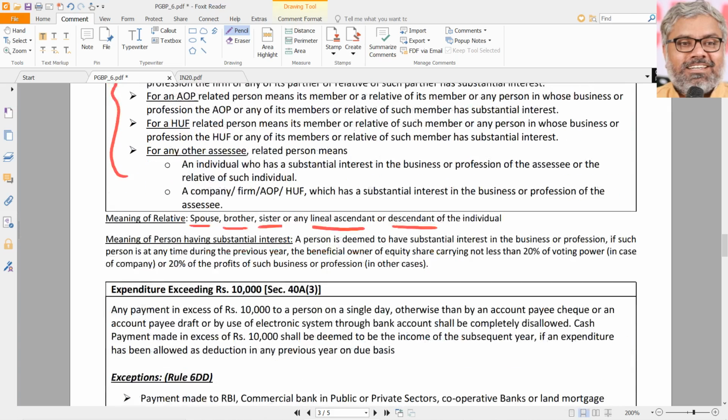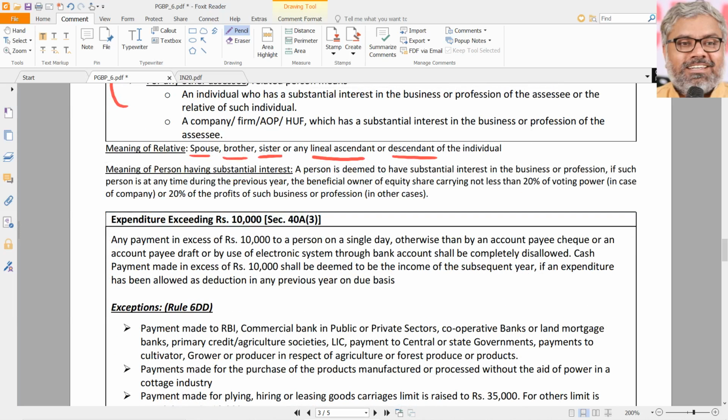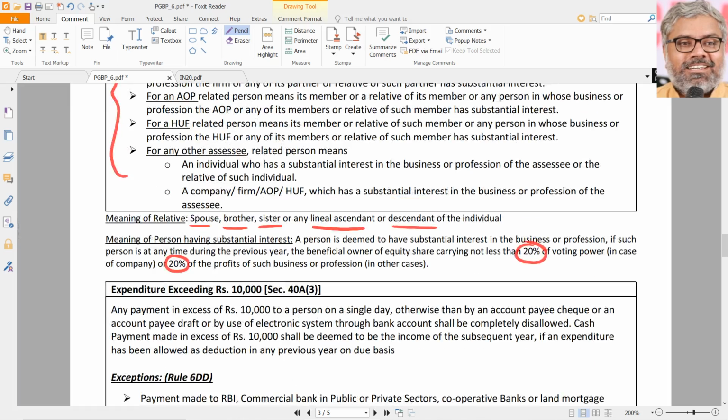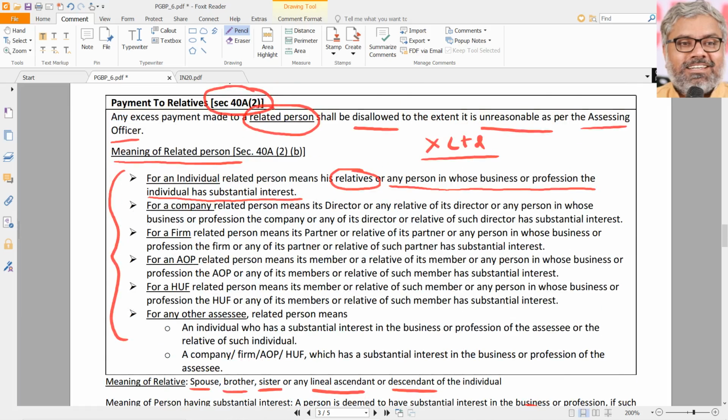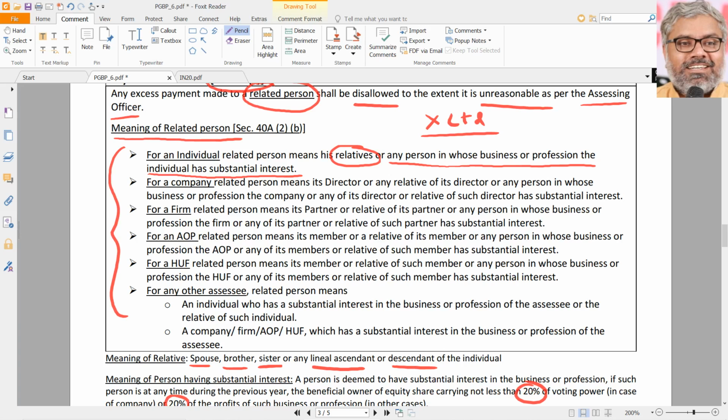Then what is substantial interest? We already should know that. Substantial interest means any person who, at any point of time during the previous year, is a beneficial owner of equity shares carrying not less than 20% of the voting power, or 20% of the share of profits in cases other than companies. Then that person is called a person having substantial interest, not less than 20%.